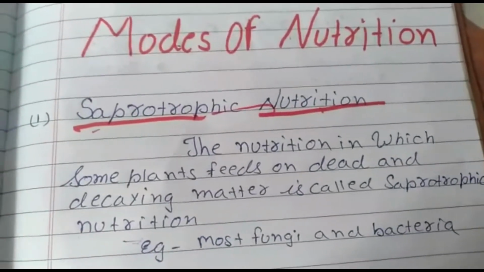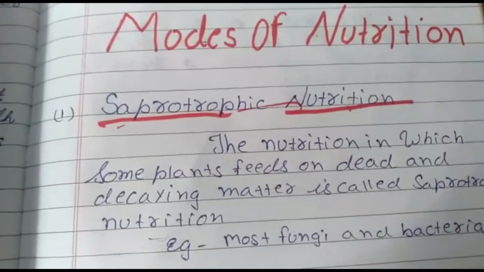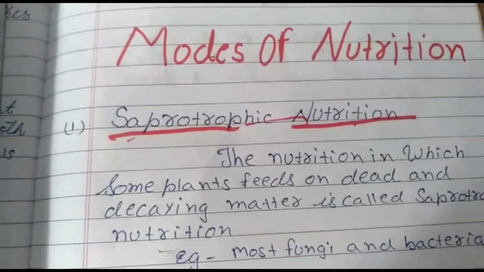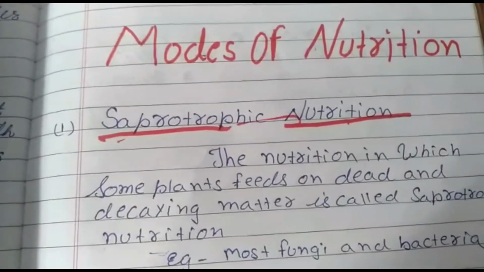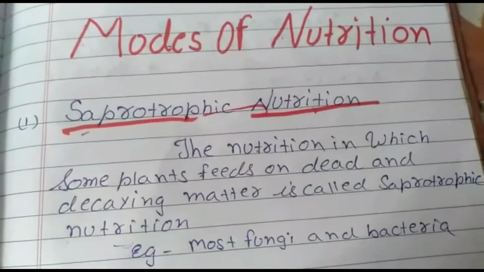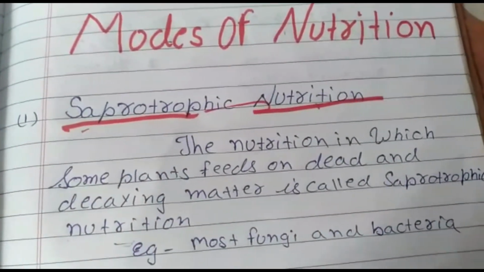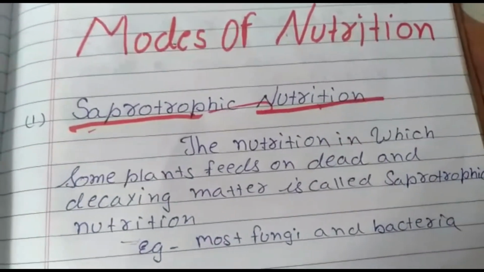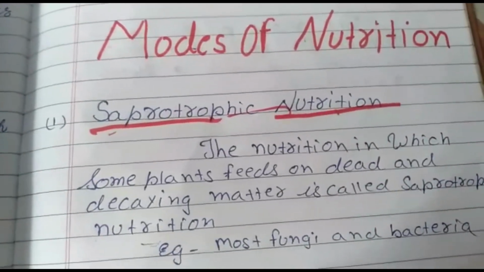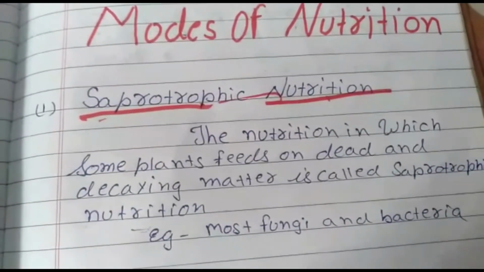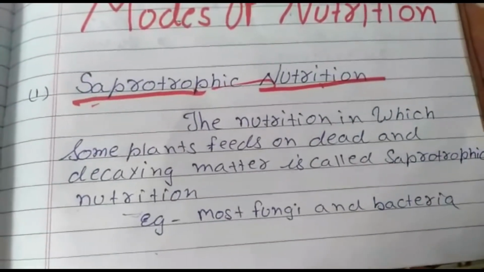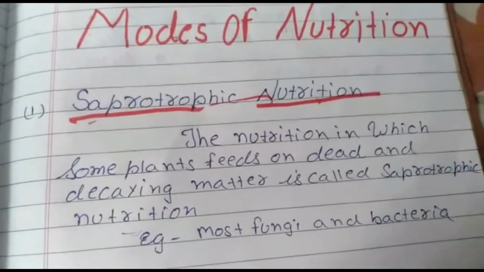Saprotrophs are the organisms which depend on dead decaying matter. They secrete their enzymes outside, and these enzymes digest the organic food and convert it into soluble form, and this soluble form is absorbed by the organisms. In this way, saprotrophs take their nutrition. Examples are most of the fungi and bacteria.